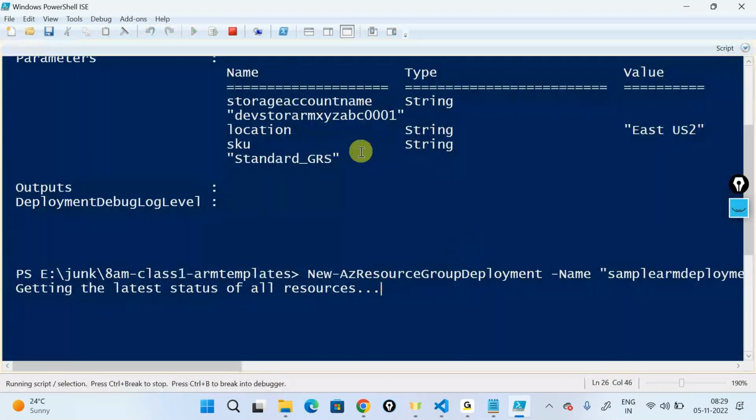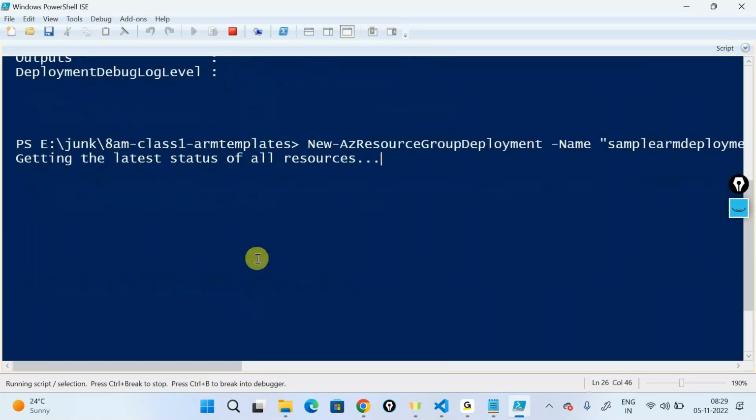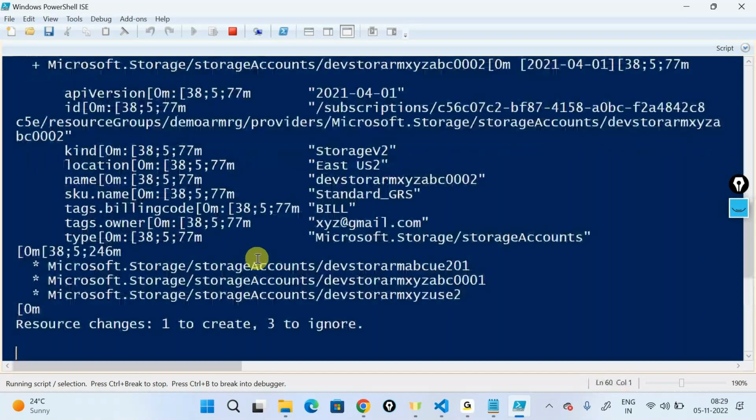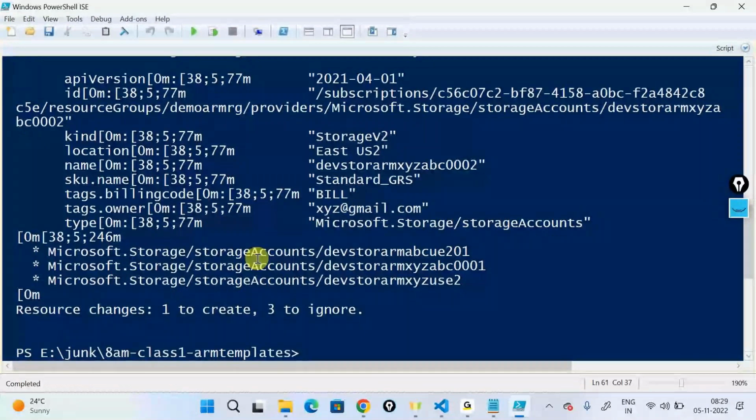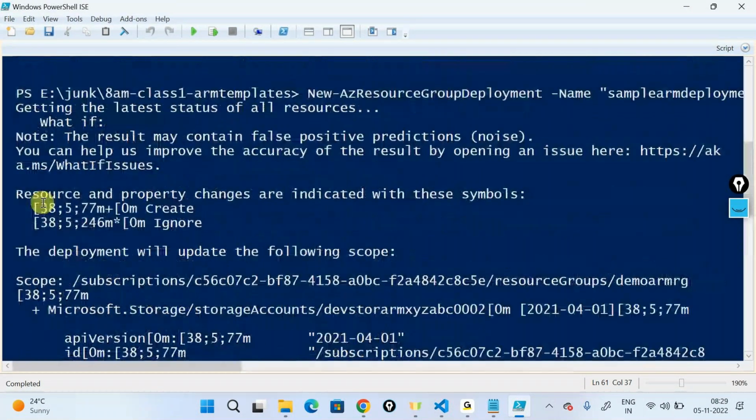It's now telling, okay, fine, getting the state or the latest status of all the resources. It's not creating anything. It's doing an in-memory creation out here, telling that if I create it, can I create it? And if I can create it, what exactly happens? It's querying Azure, saying, Azure, can you tell me what happens if this will happen? Now it's telling, okay, I will go ahead and try to update this. And just scroll down.